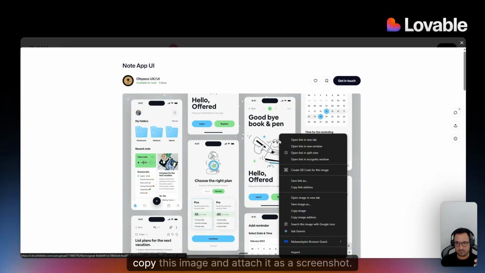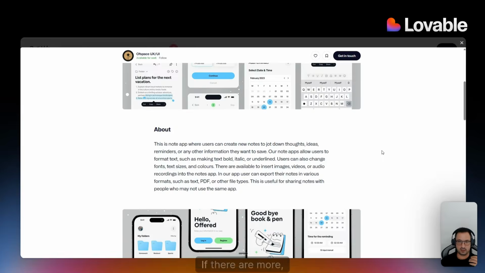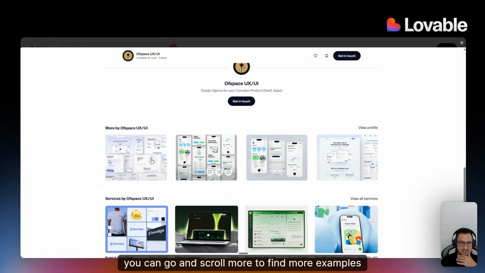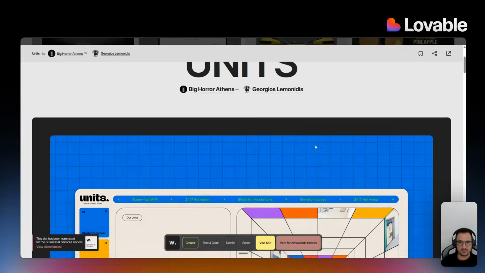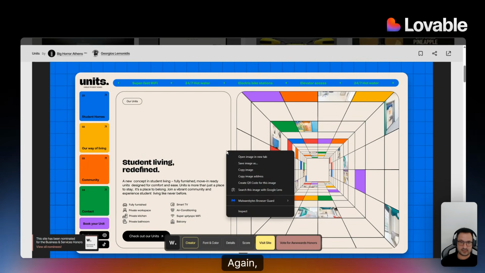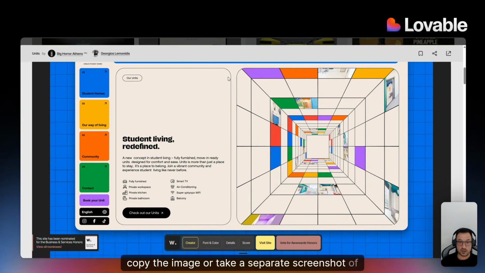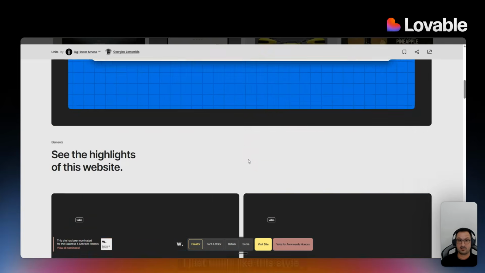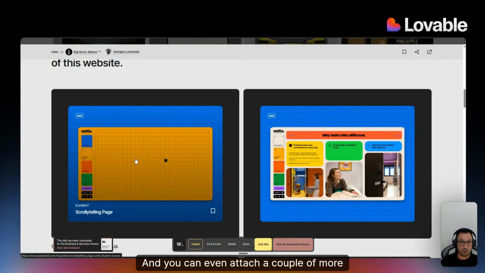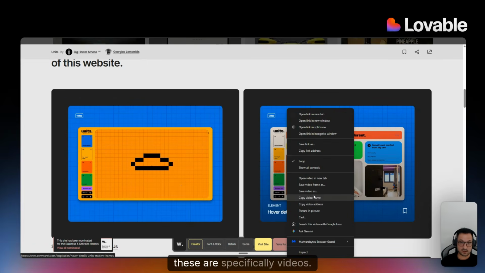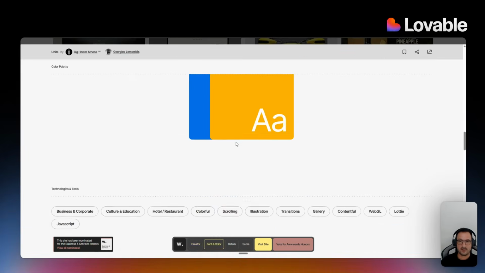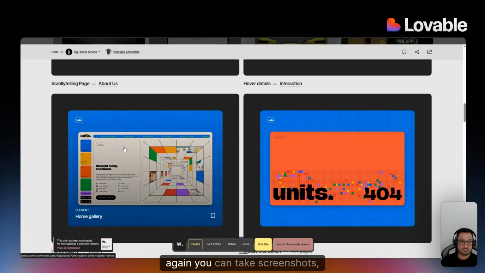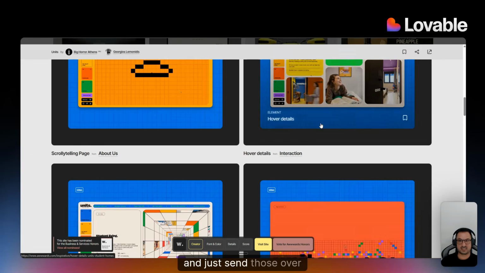I could go copy this image and attach it as a screenshot. If there are more, you can scroll more to find more examples that are similar or from this same creator, doesn't matter. Let's say I like this, right? So this looks pretty cool. Again, copy the image or take a separate screenshot of just like, hey, I really like this style. And you can even attach a couple more elements from here. These are specifically videos. I'm not sure how those would go and how good that would be, but again, you can take screenshots and just send those over.